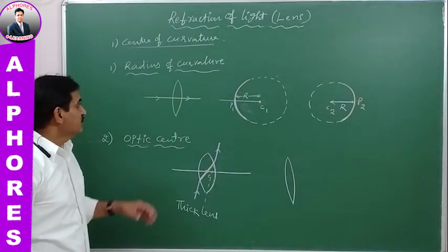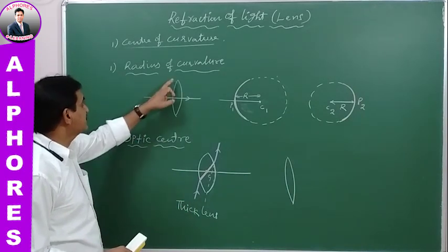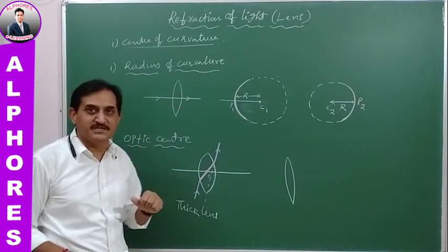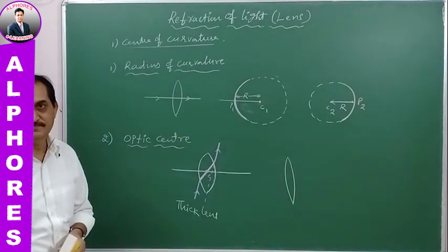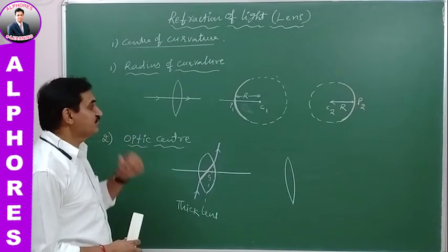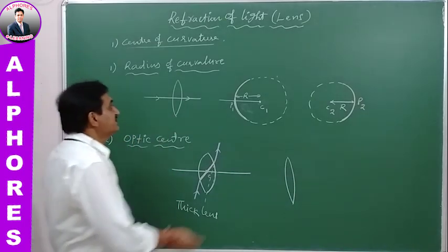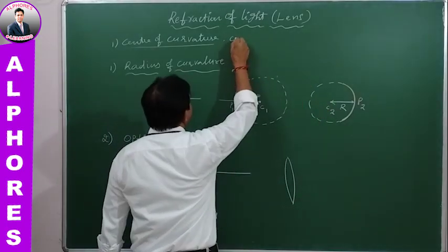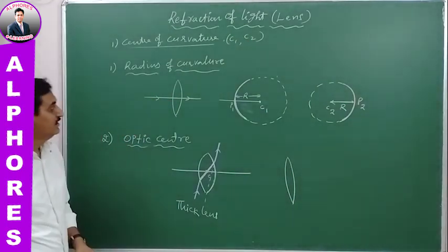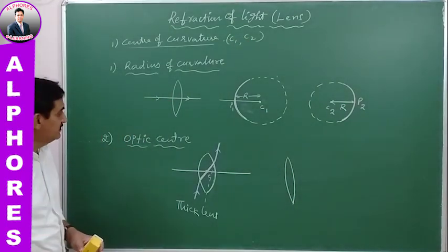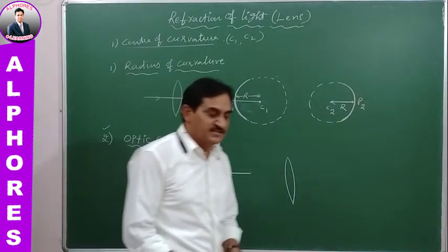A sphere is imagined in such a way that the curve is a part of the sphere, and its center is taken to be the center of curvature. So there are two centers of curvature for the two curved surfaces, C1 and C2. And one more point is the optic center. What is the optic center?